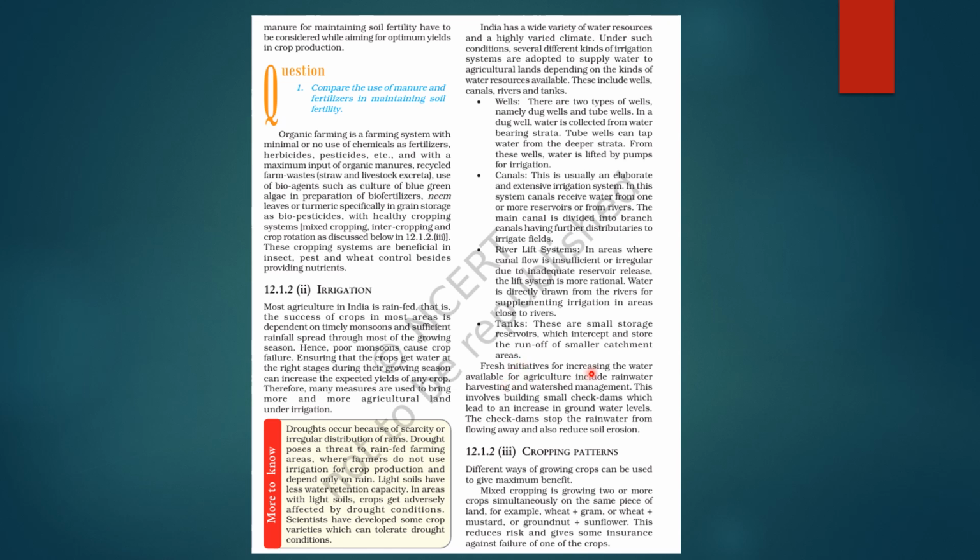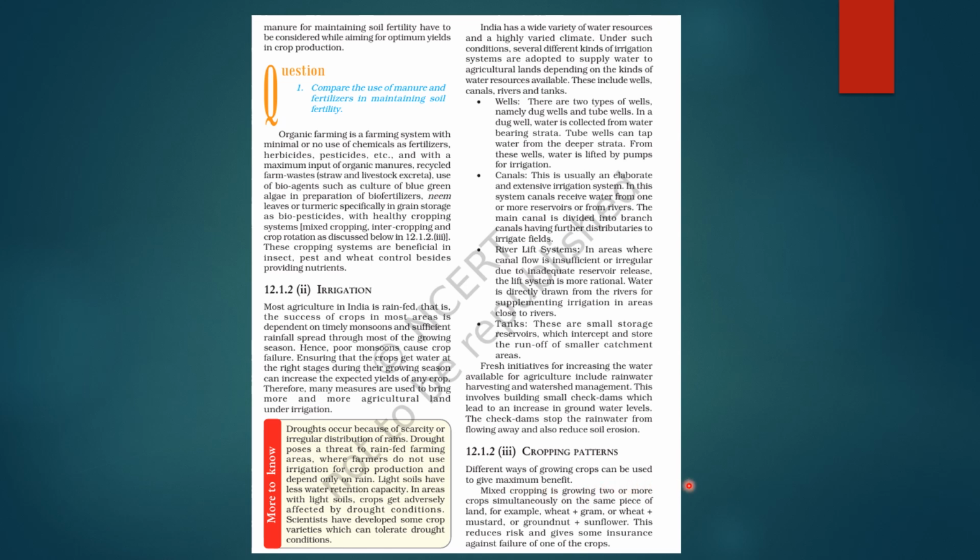Now, fresh initiatives for increasing the water available for agriculture include rainwater harvesting and watershed management. Okay, so this involves building small check dams, which can lead to an increase in groundwater levels. And the check dams stop the rainwater from flowing away and also reduce soil erosion. Right. Next comes the cropping patterns.